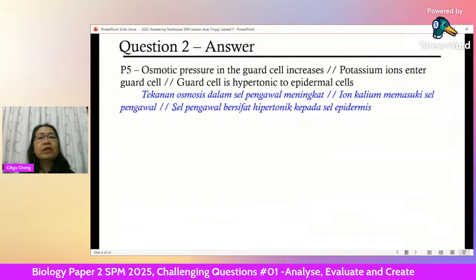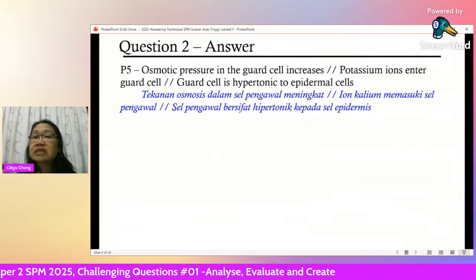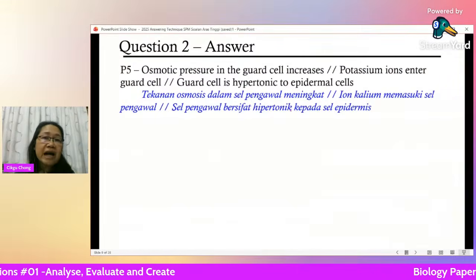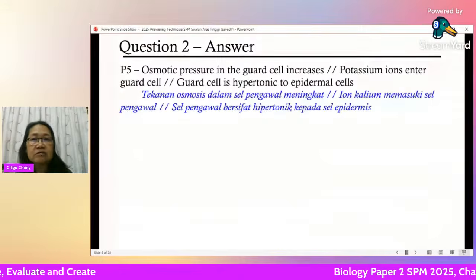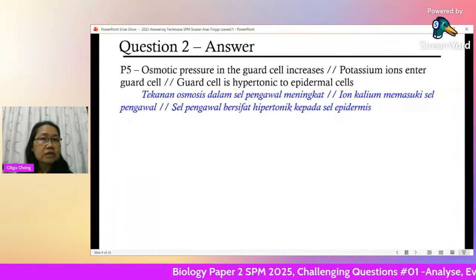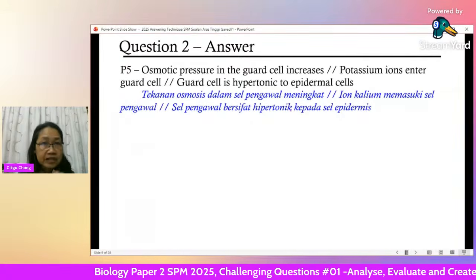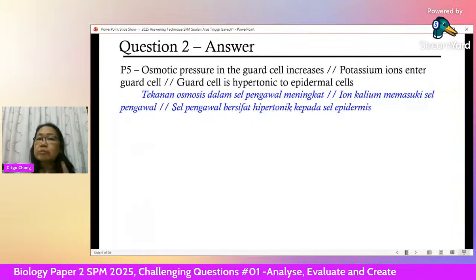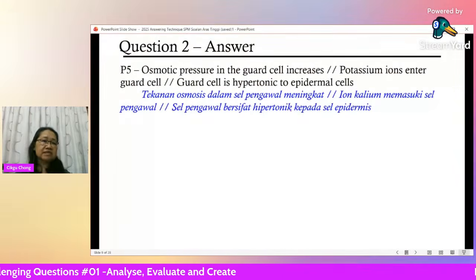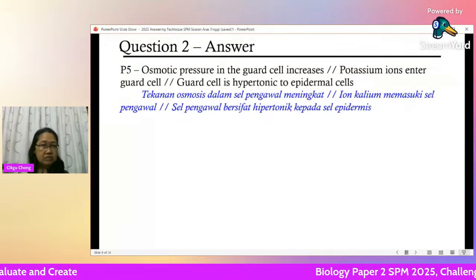So osmotic pressure in the guard cell increases because water goes in. Potassium ions enter the guard cell. This is also one of the factors. Potassium ions will be pumped into the cell. During daytime, the guard cell now becomes hypertonic to the epidermal cells. Epidermal cells are the neighboring cells, the cells that are not the guard cell. They are called the epidermal cells.